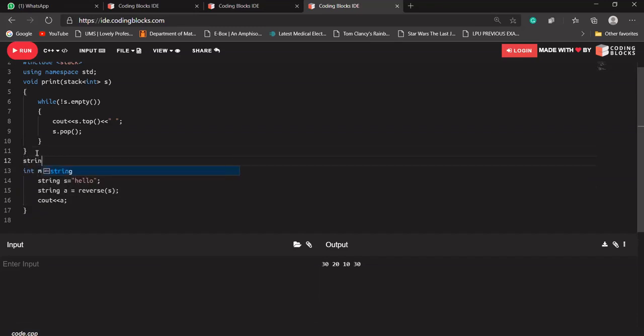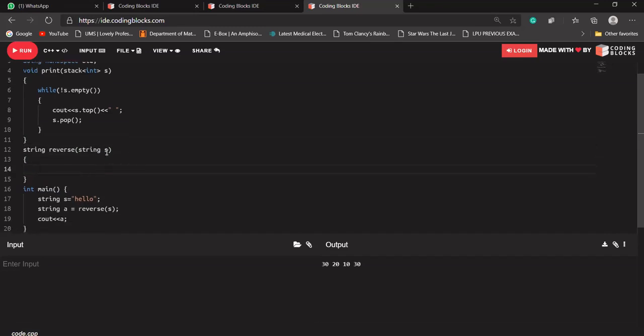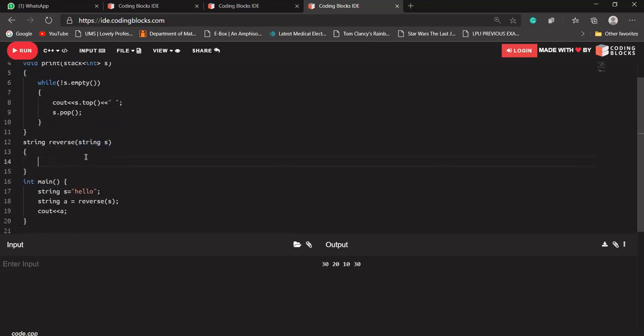So this function will be returning a string, so its return type will be string. Reverse will take a string parameter, let's call it s only. So suppose hello is passed through it, it should return the reverse of hello. For that I'll be using a stack. So how will a stack help us to reverse something?